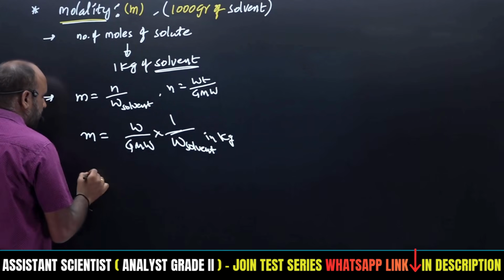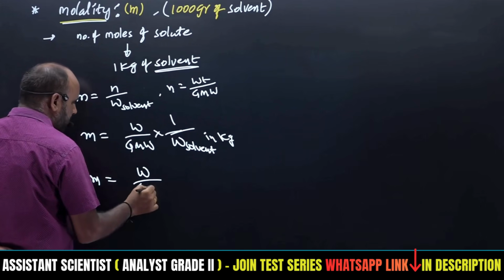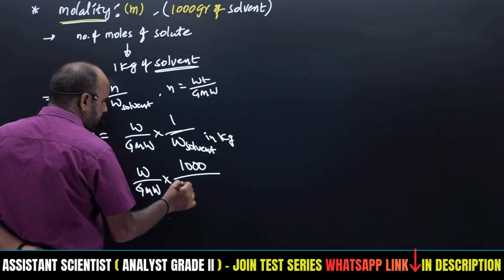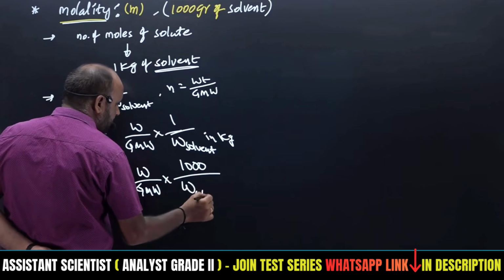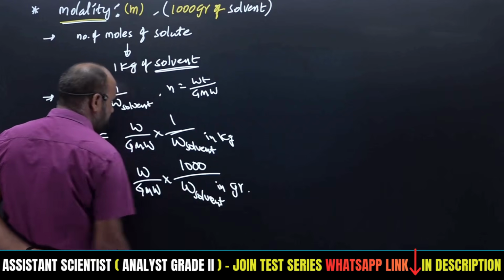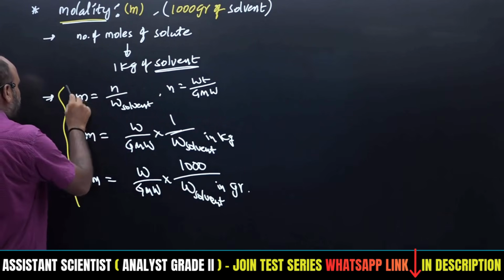So we can write m is equal to W by gram molecular weight into 1000 divided by W of solvent in grams. This is the molality, small m.